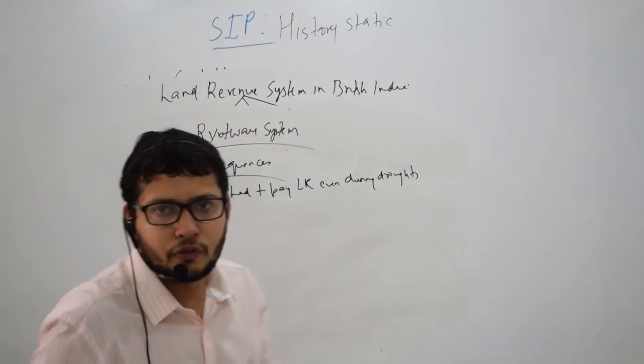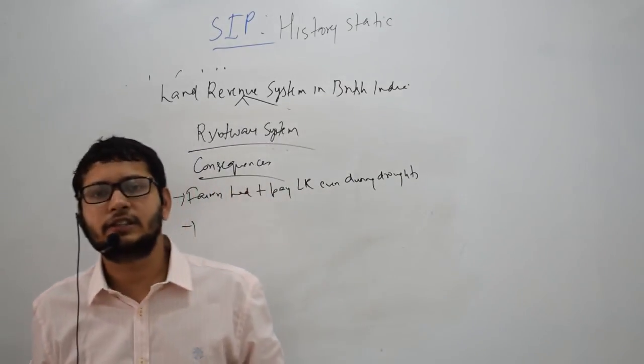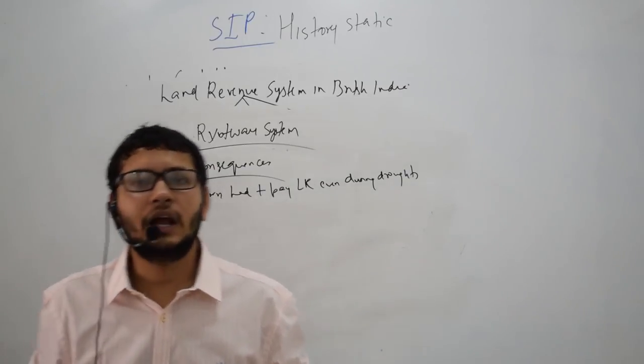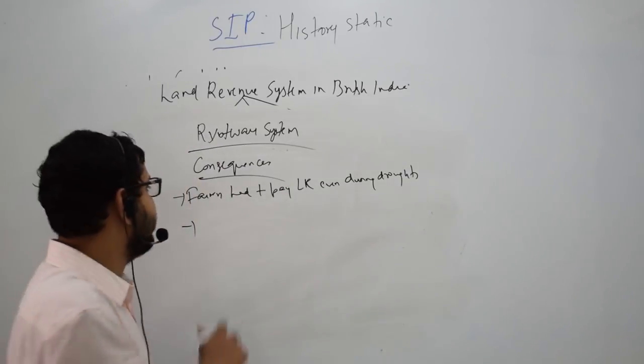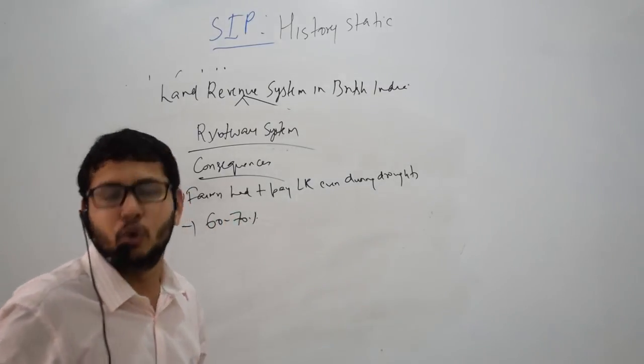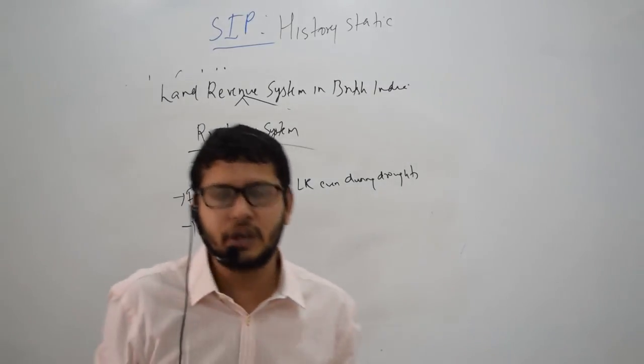Secondly, because of errors in sample collection, the actual land revenue which the farmers had to pay was around 60 to 70%, which was very huge, right? 60 to 70% land revenue is very huge.